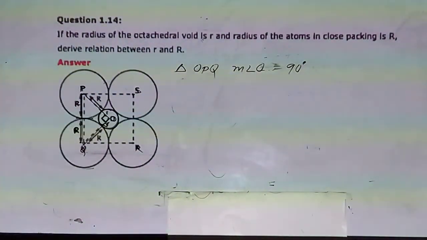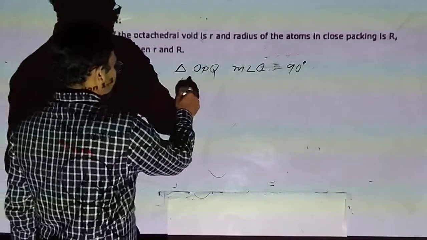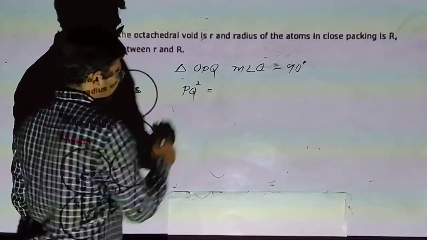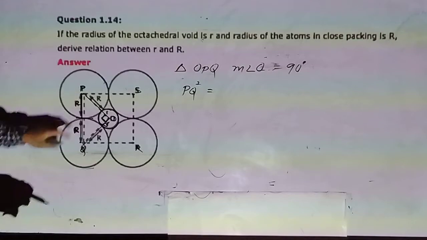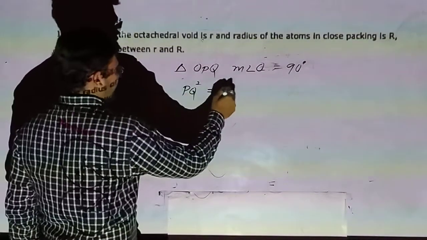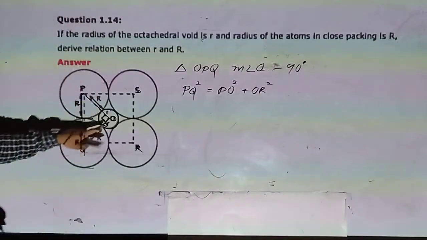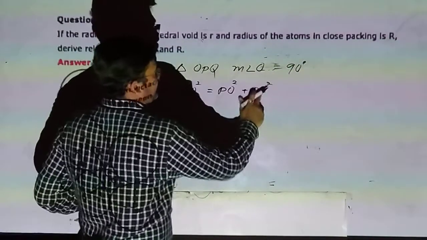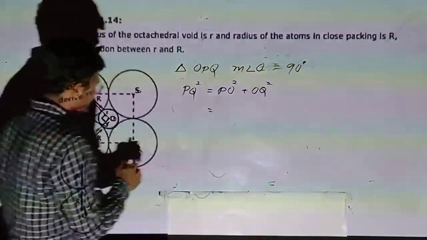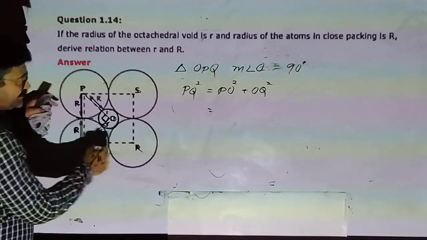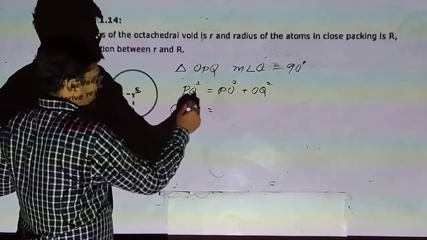So according to Pythagoras, PQ square is equal to PO square plus OQ square. PQ means 2 times radius, so 2R square.